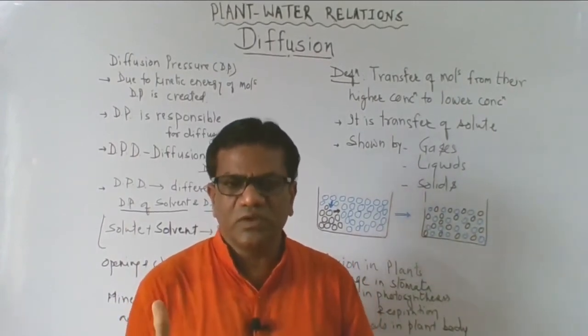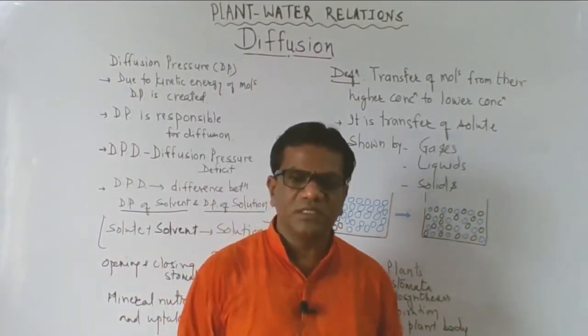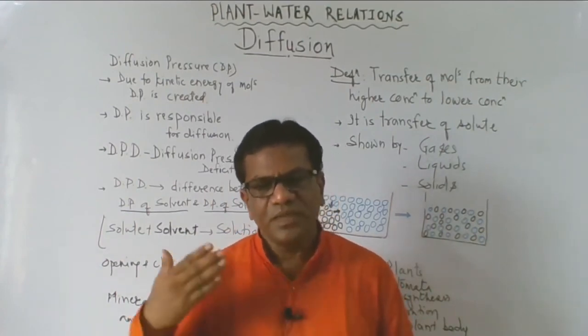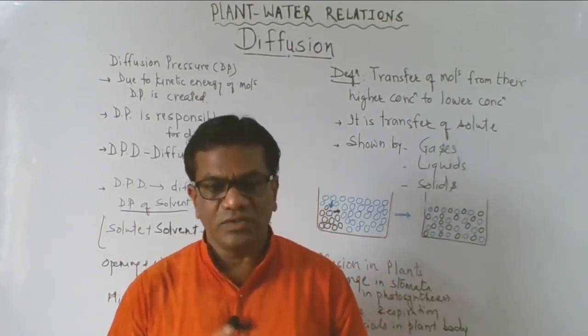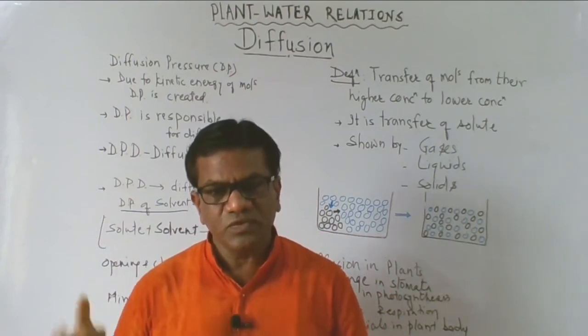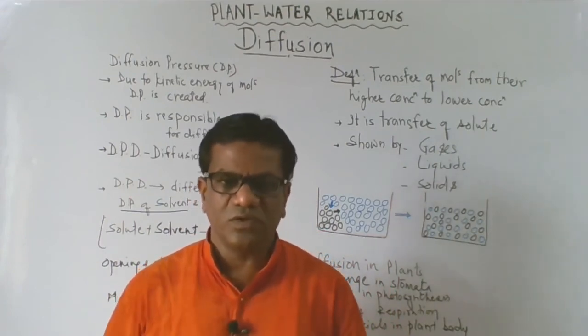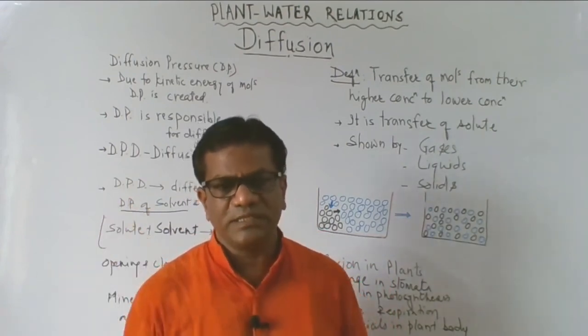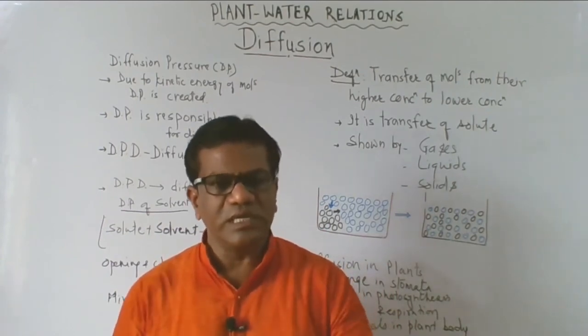So the solute is not allowed through, only the solvent passes from low concentration of solute to high concentration of solute. So that is osmosis.